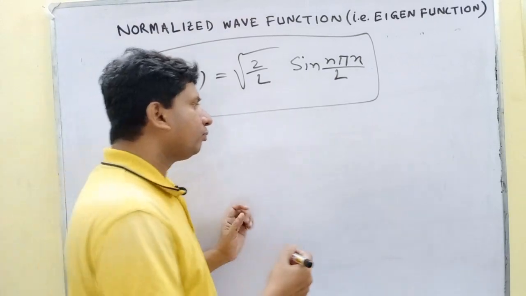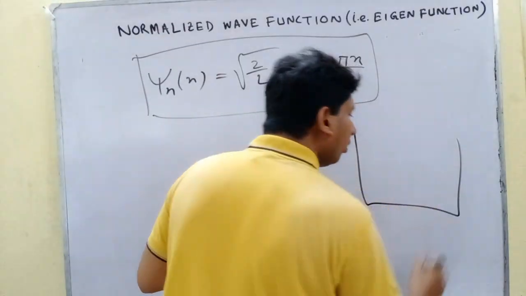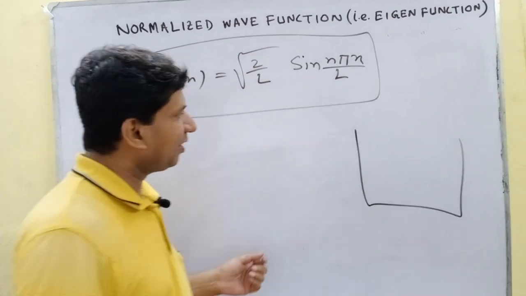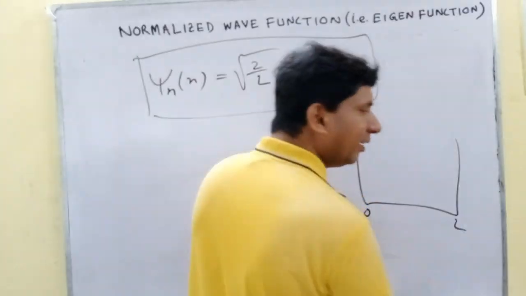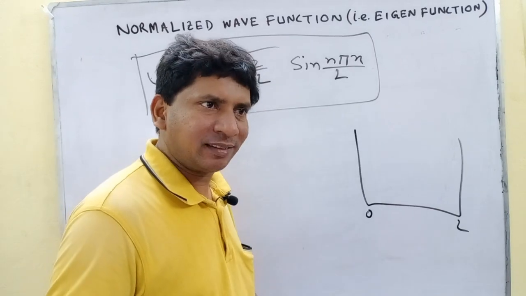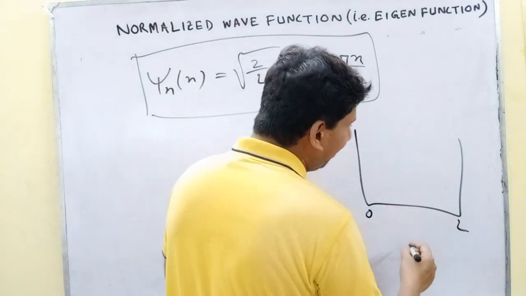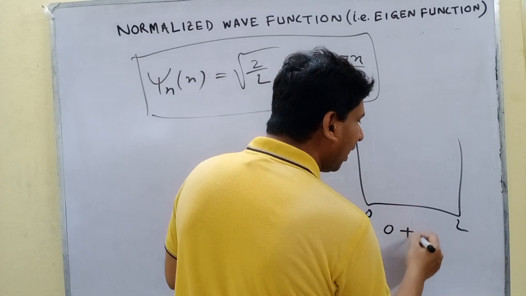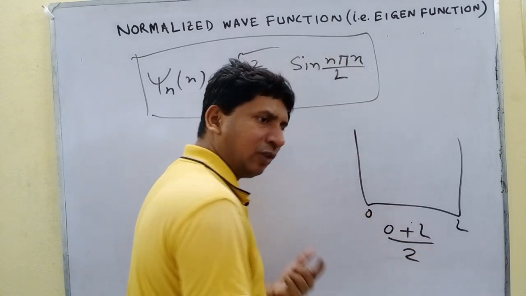Already we can assume that. Since the box is 0 to L, what will be the expectation value? That means the average value. So what is the average value? The average value is 0 plus L divided by 2, isn't it?